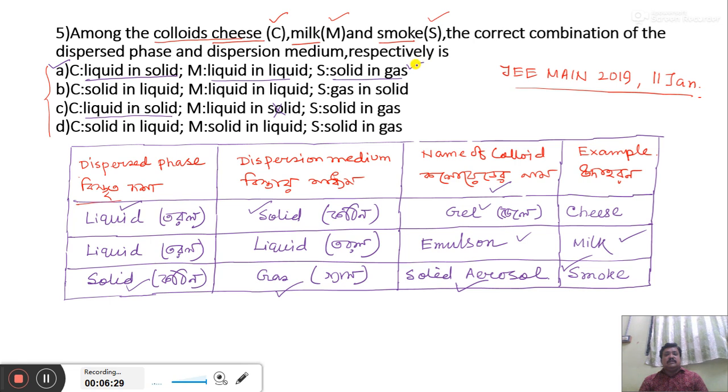So the correct option is A, where cheese, milk, smoke are examples of gel, emulsion, and solid aerosol, where cheese is liquid in solid, milk is liquid in liquid, and smoke is solid in gas. These are the dispersed phase and dispersion medium of cheese, milk, and smoke. So option A is the correct one.